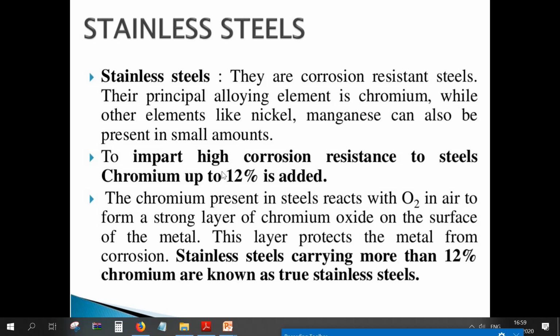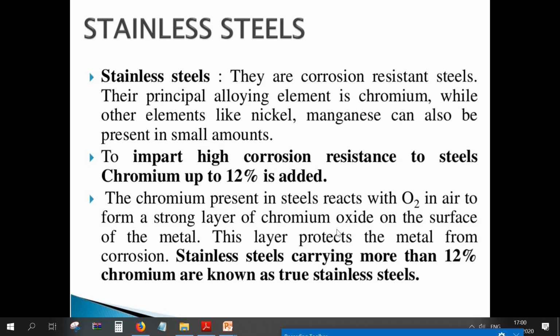More than 12% chromium is added to get a good form of stainless steel, having more corrosion resistance. The chromium present in steels reacts with O2 in air to form a strong layer of chromium oxide on the surface of the metal.